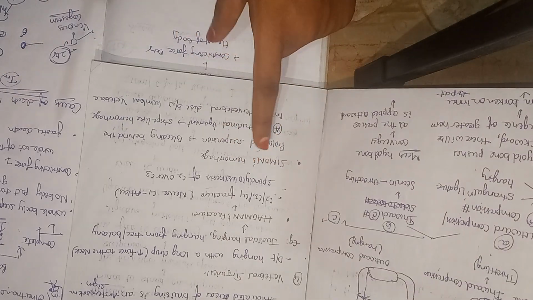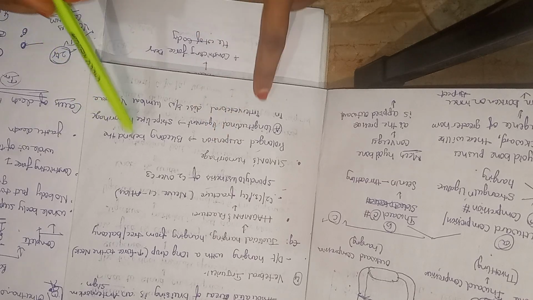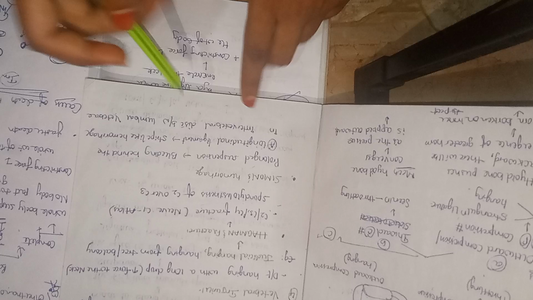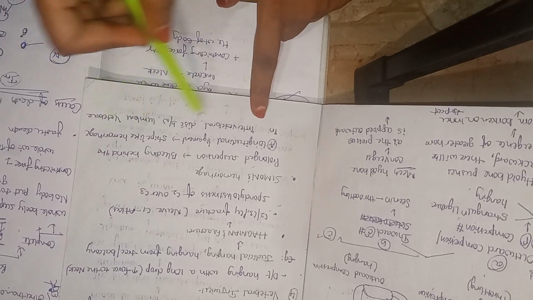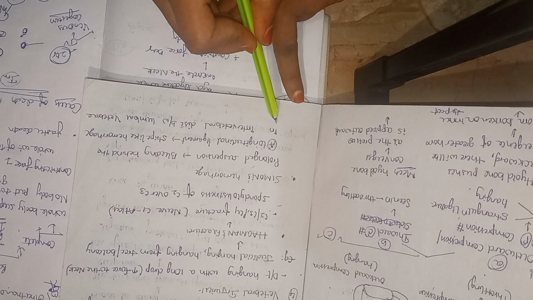Next, Simon's hemorrhage. Simon's hemorrhage means prolonged suspension. Because of prolonged suspension, there is bleeding behind the anterior longitudinal ligament, and stripe-like hemorrhages in the intervertebral discs between the lumbar vertebrae.